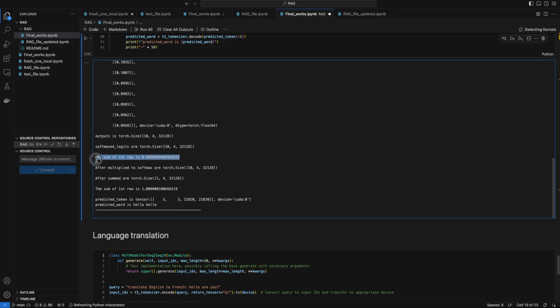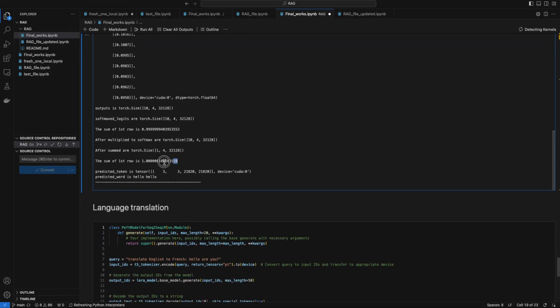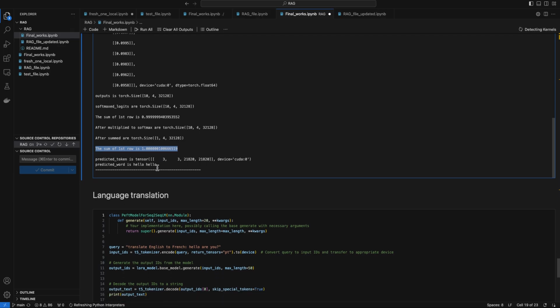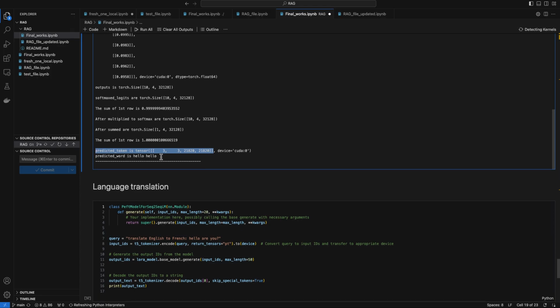I wanted to ensure I did the softmax on the right dimension, so the sum is equivalent to, or close to, 1, and I'm pretty much happy. Then I'm multiplying by the softmax, and the shape remained the same here. After summing it up, the shape went from 10 to 1, which is expected, and it's going well. To ensure I did the softmax on the right dimension, I'm summing up the first row to check it. The output comes out, and I'm decoding it and looking at what it has predicted.